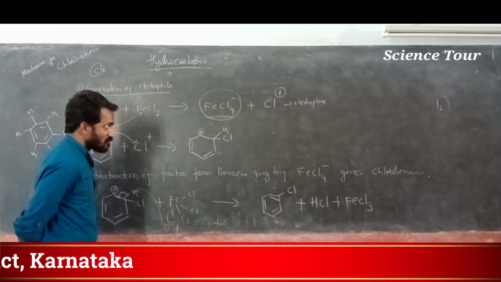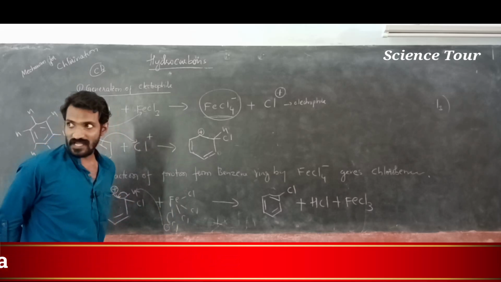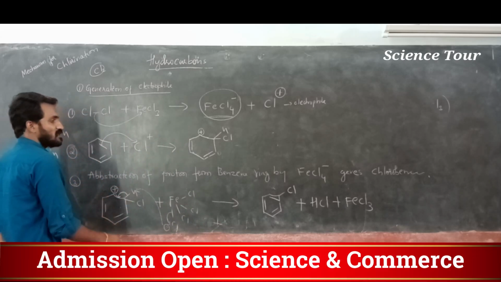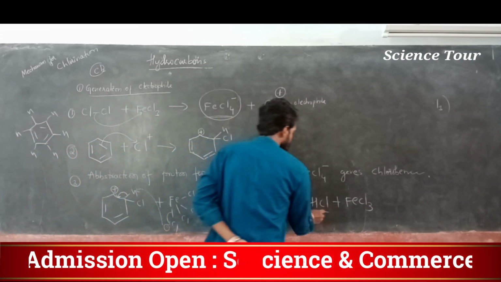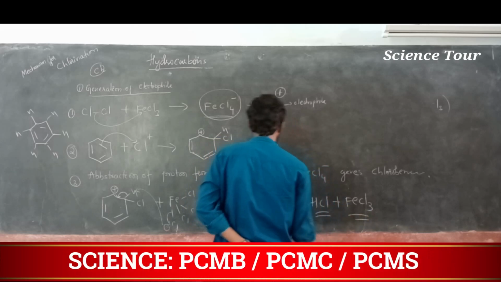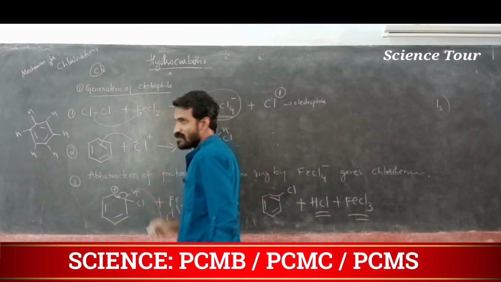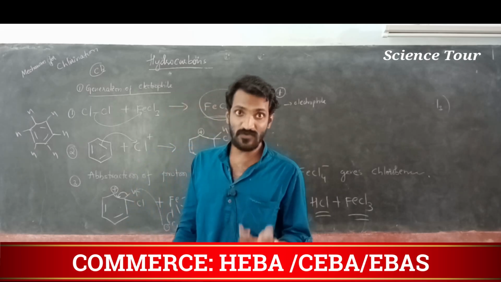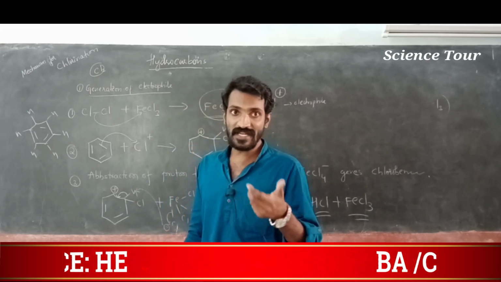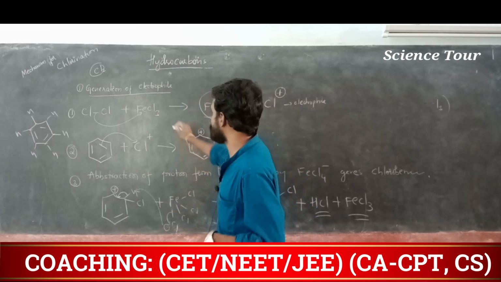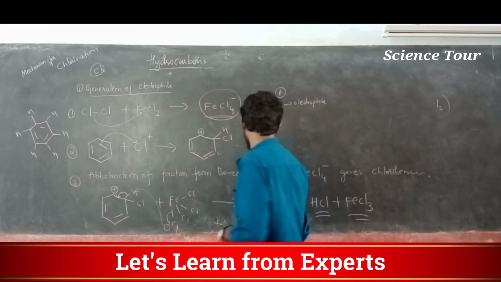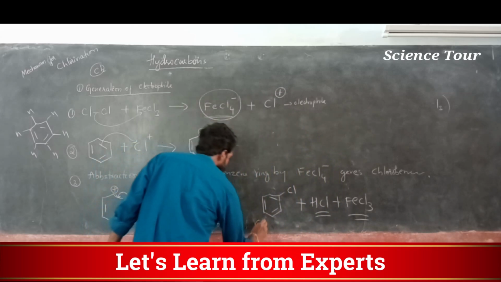Actually FeCl4 minus is there, one extra Cl is there, so that Cl will go and attack this particular H, that will be removed as HCl, and the FeCl3 we used earlier will remain as it is. Catalyst will not undergo any type of reaction; it is used for the reaction and you will get it at the end of the reaction the same as it was. So FeCl3, and it gives chlorobenzene. This is actually chlorobenzene.